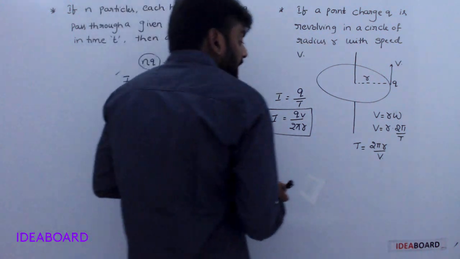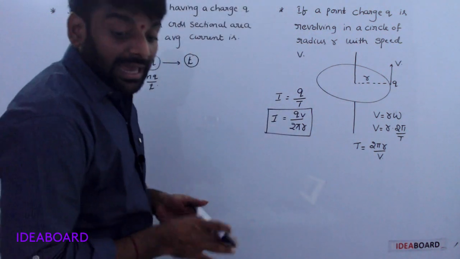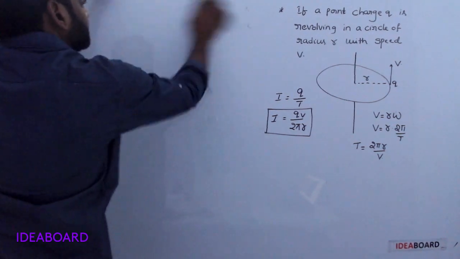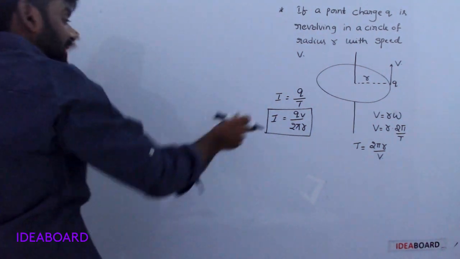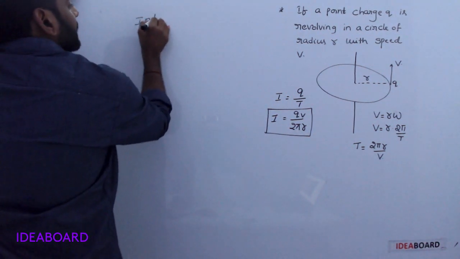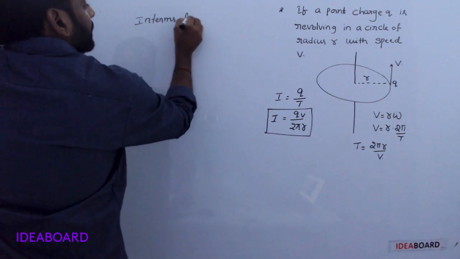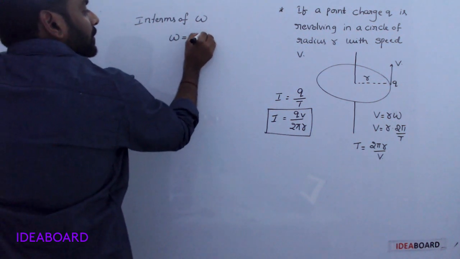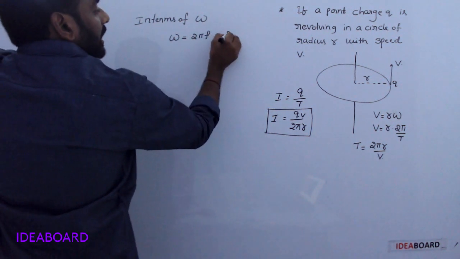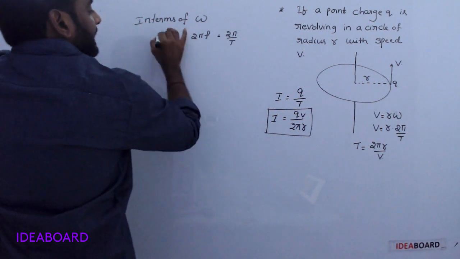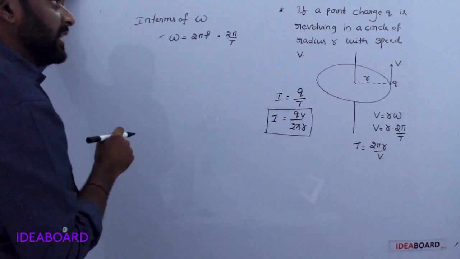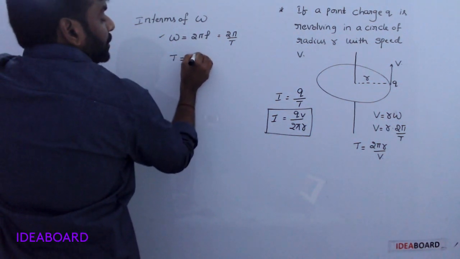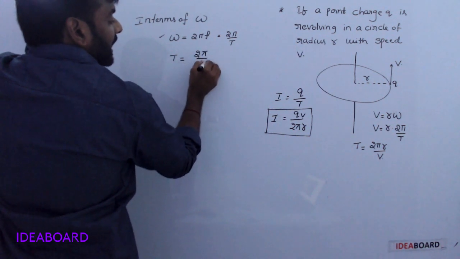In terms of angular frequency, omega is equal to 2 pi f or 2 pi by T. So T is equal to 2 pi by omega.